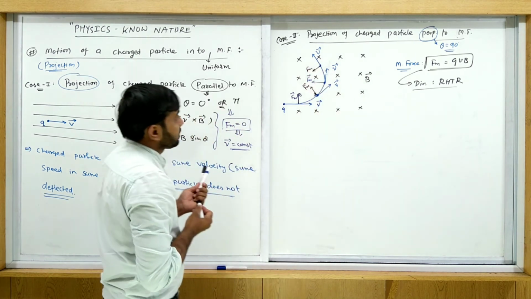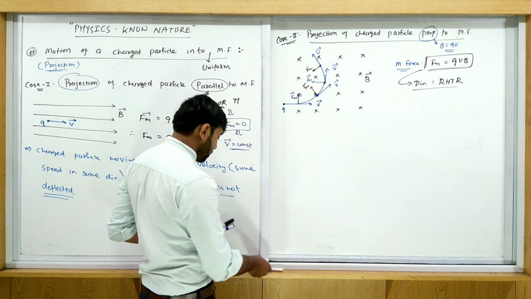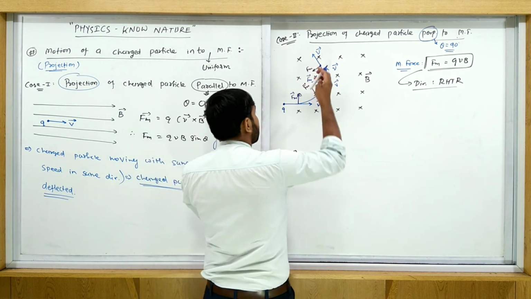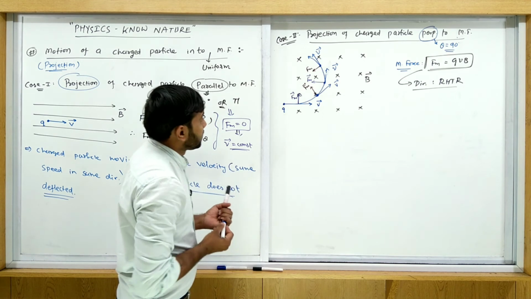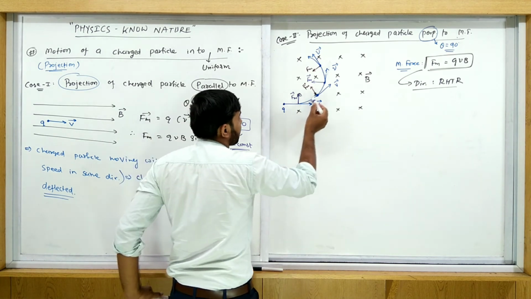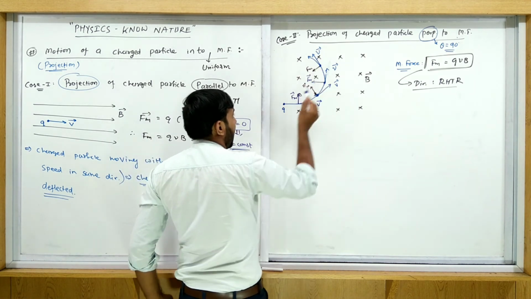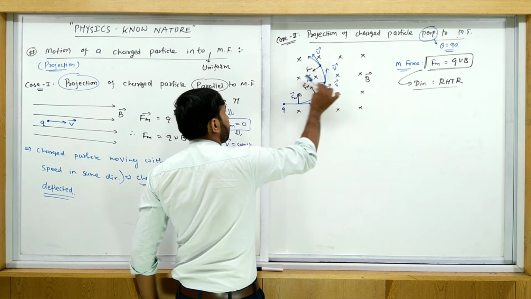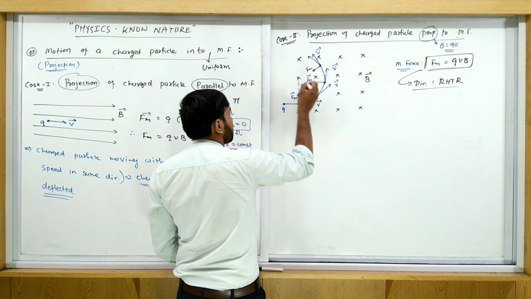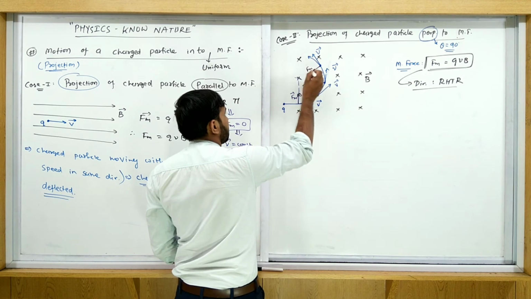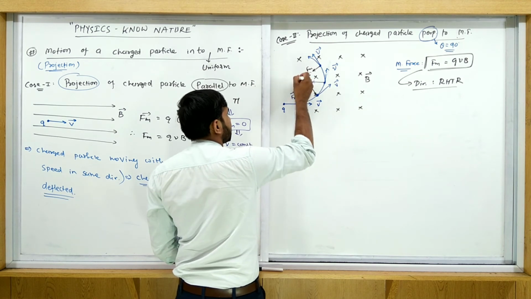Okay, so if you consider this whole situation, now this charged particle is moving like this. See, this is like a circle, and this force always meets at some single point. This is its center.